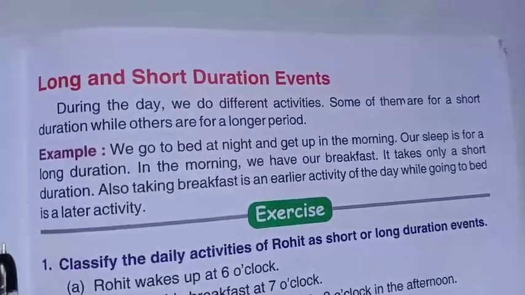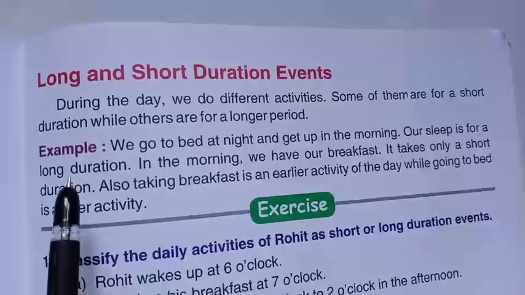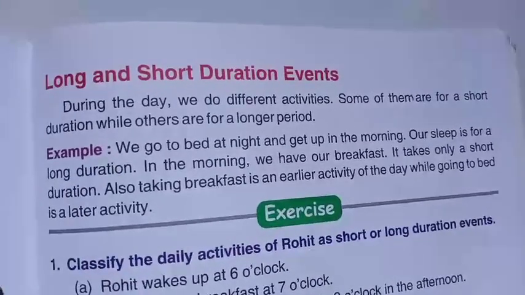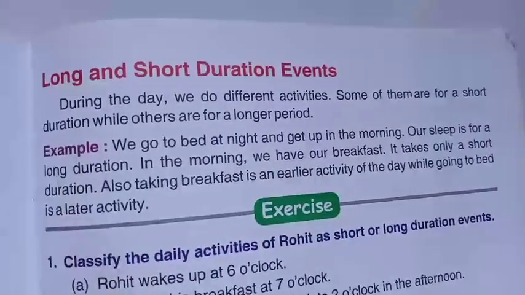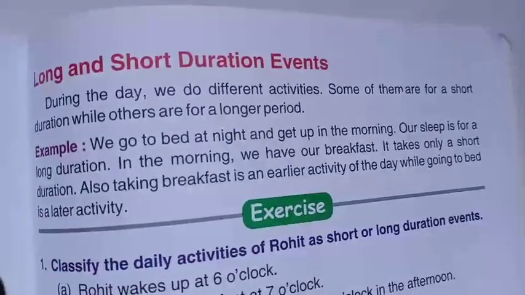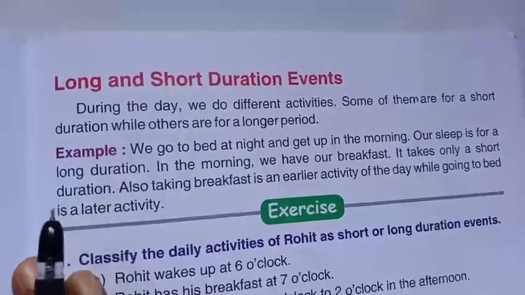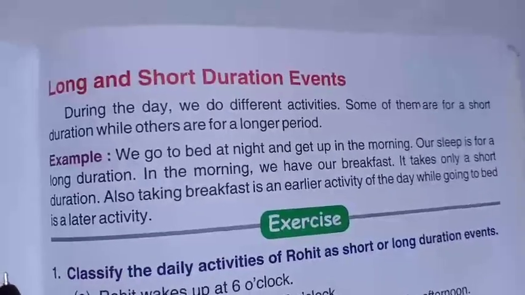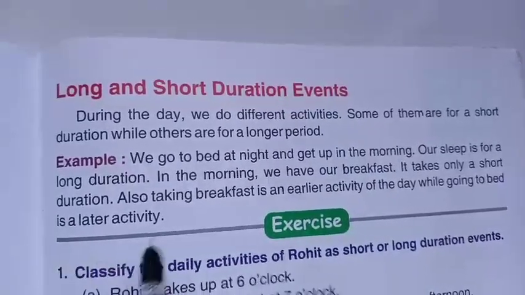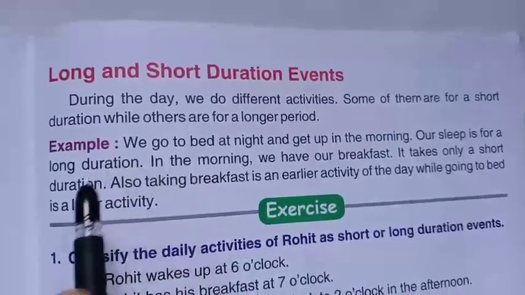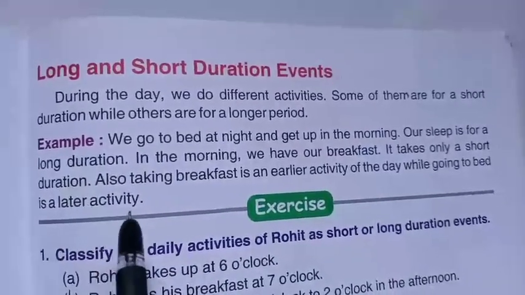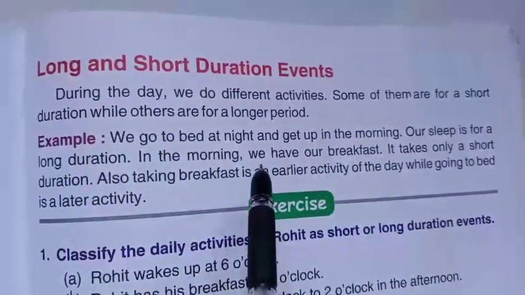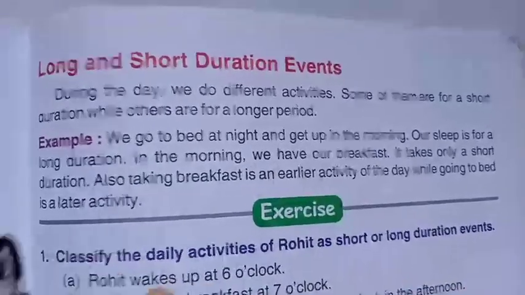Some activities like watching TV, you will watch for only 15 minutes or 20 minutes or 1 hour. So that is a very short duration. But some activities take a longer period. Here they have given the example. We go to bed at night and get up in the morning, isn't it?